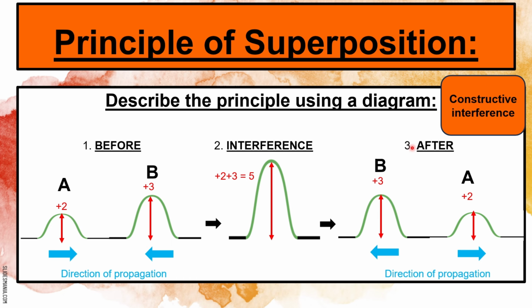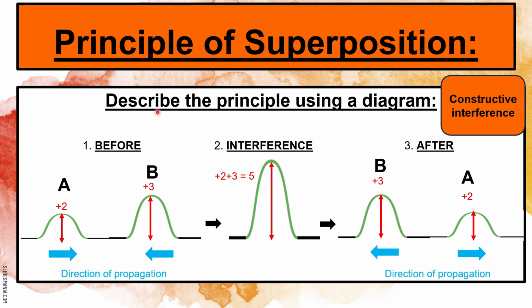So when you illustrate, remember the three-step process. Before interference, there will be enough information provided if you need to draw the diagram. So just read carefully and make sure you use all of the information that is given to you.